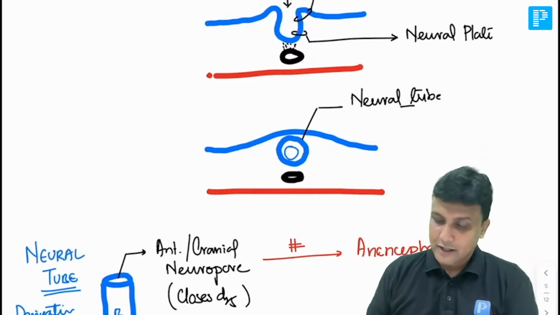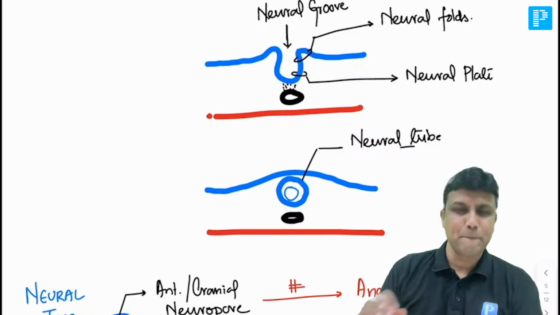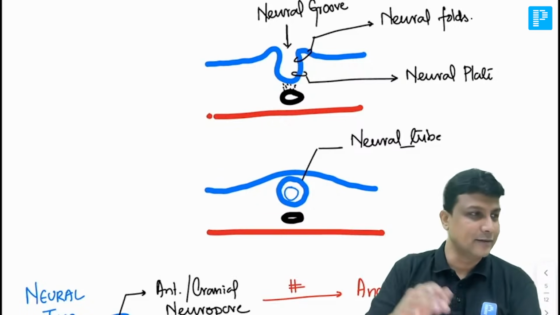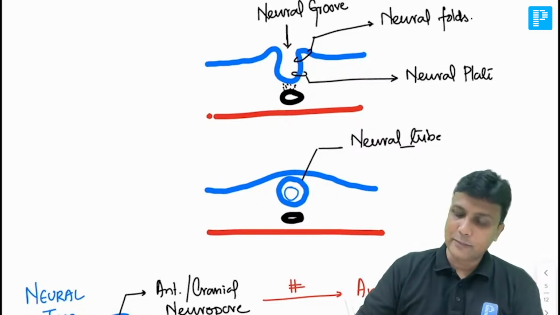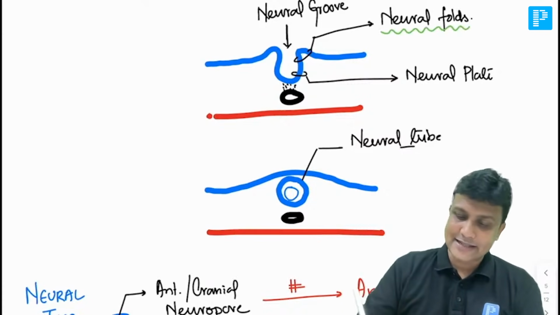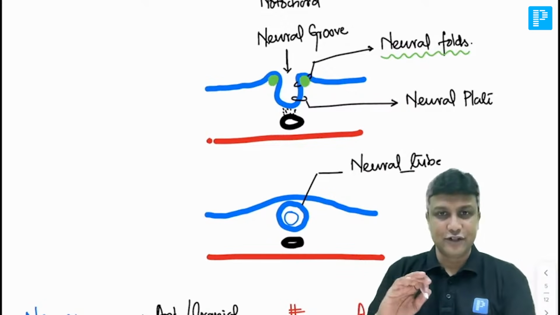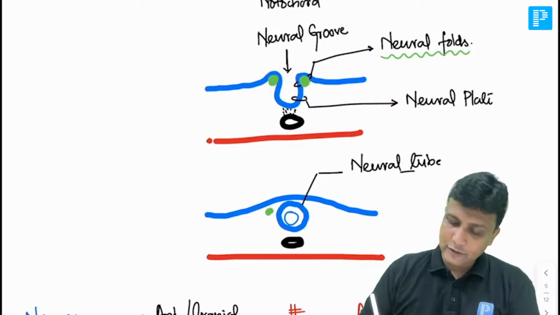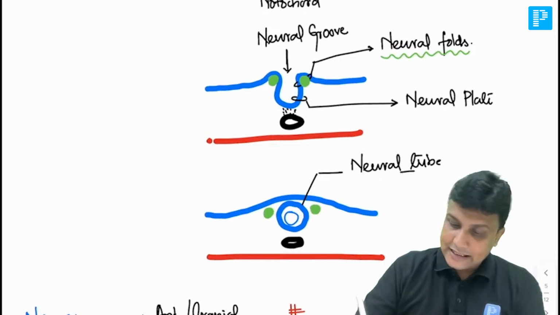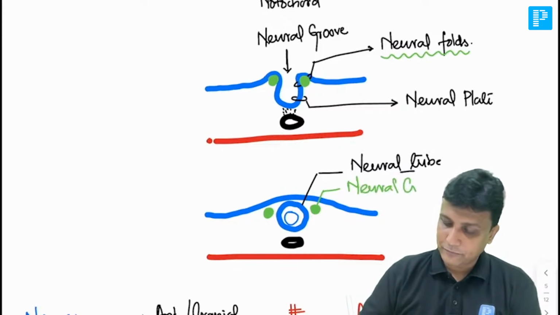Now in this diagram you are able to see the neural folds here. Guys, last and final point here. Listen very carefully. Now in this neural folds, what is going to happen? Some cells will multiply and differentiate, and they will be lying on the side of the neural tube. And these cells which are present on the sides of the neural tube are referred to as neural crest cells. They are neural crest cells.